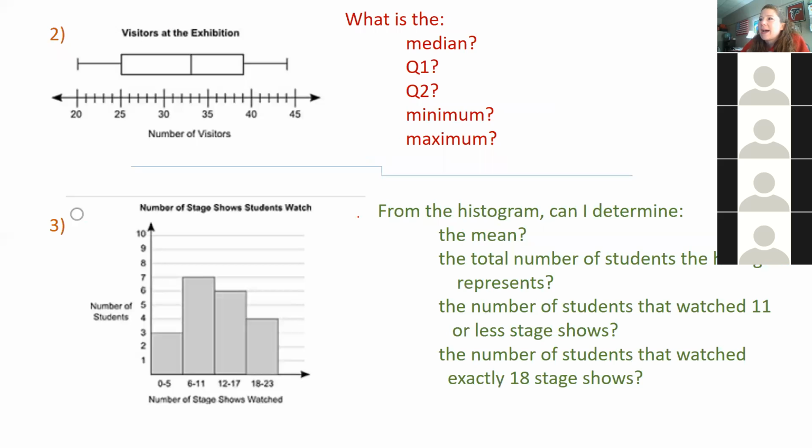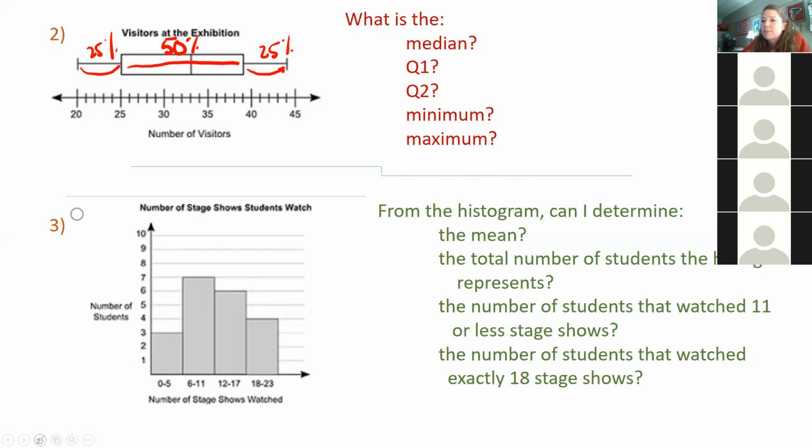So what a box and whisker plot does, or a box plot does, is it divides our data into fourths, right? So the lowest 25% of our data ranges from 20 to 25. The box shows our middle 50%. This is the middle 50% of our data. And then the upper whisker to the height, what is that one? The maximum number is the top 25%. So that's what a box and whisker plot does. It divides your data into groups of 4, okay?